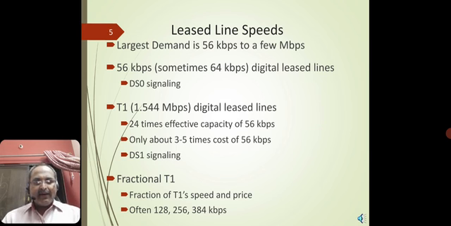Some trunk lines provide a time division multiplexing process, where the time constraint is how much time they utilize for transmitting 56 kilobits per second. Or some organizations provide frequency division, where frequency is the constraint.